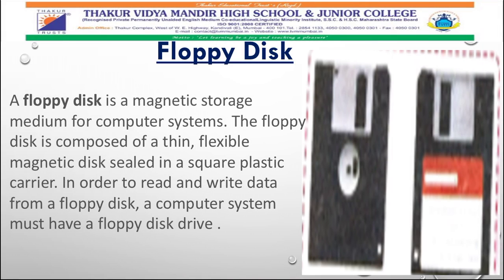The second one is floppy disk. A floppy disk is a flexible plastic disk that is coated with magnetic material. It consists of two sides with data stored on both sides, and it is a storage medium for computer systems. The floppy disk is composed of a thin flexible magnetic disk sealed in a square plastic carrier. In order to read and write data from a floppy disk, a computer system must have an FDD, which is a floppy disk drive.